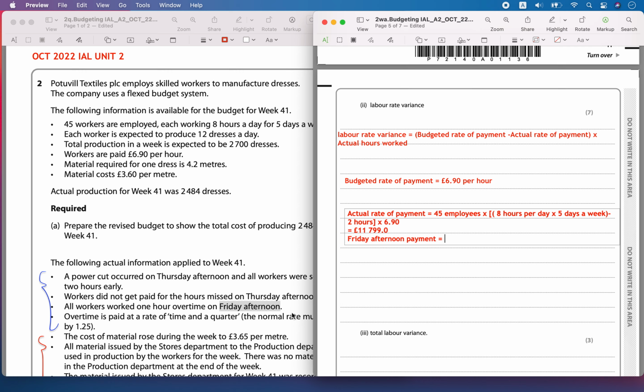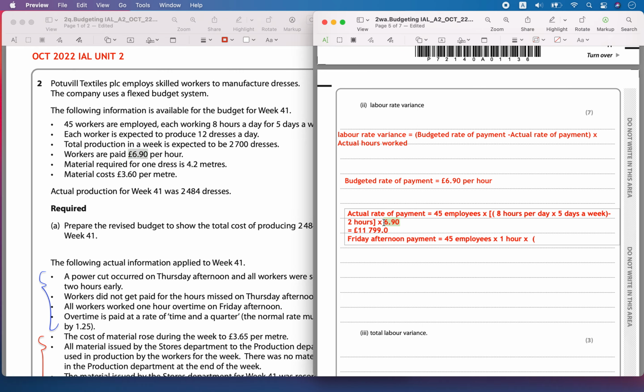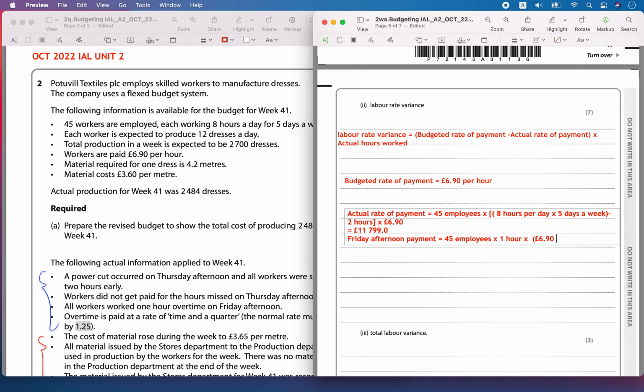We will see. They are saying that 45 employees were there, and each of them worked 1 hour overtime. If they worked 1 hour overtime, they will be paid, instead of 6.90 pounds per hour, an extra 1.25.